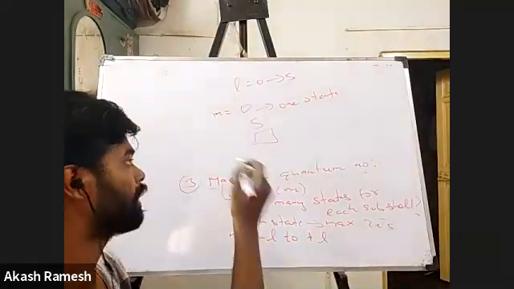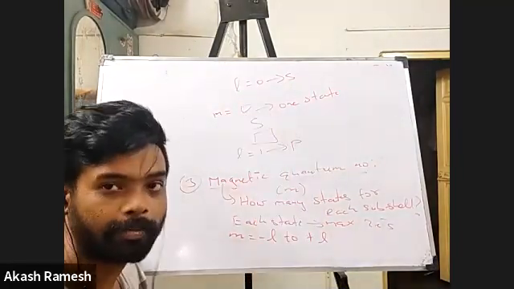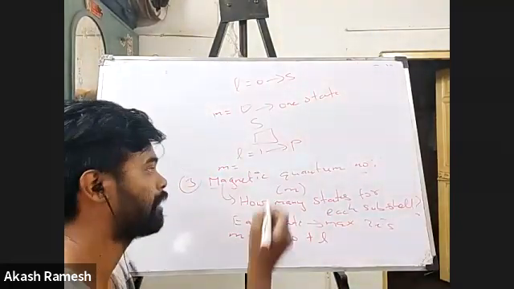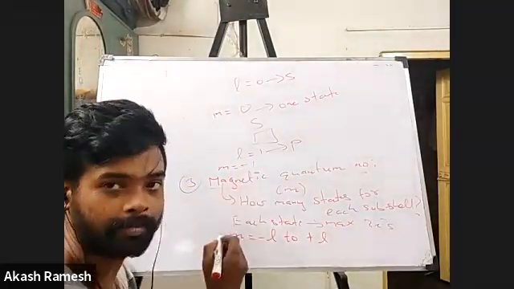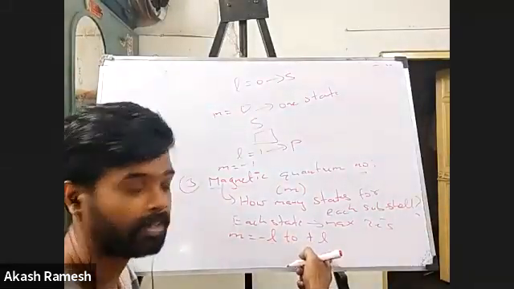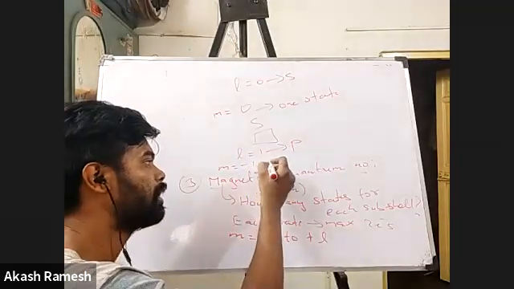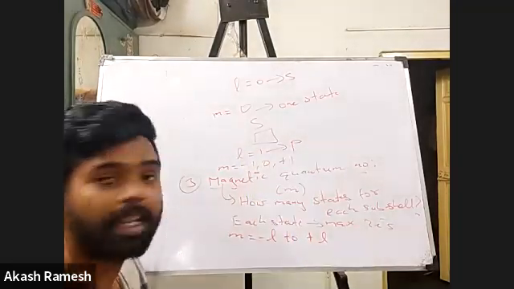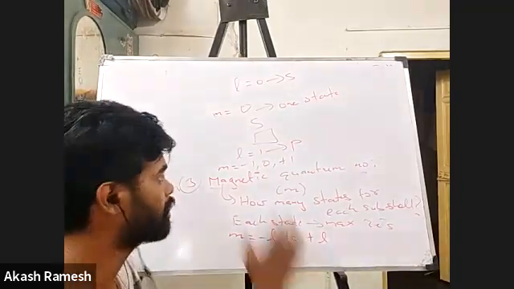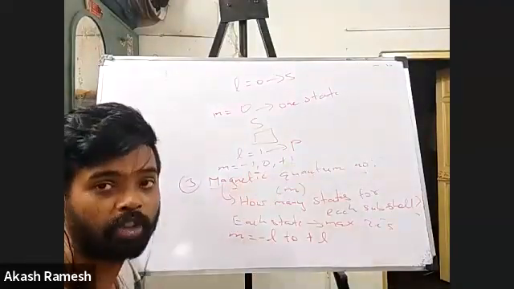Okay, so now when I go for l equal to 1, what does it correspond to? The p orbital, right? Now what are the m values possible? It starts with minus 1 and goes up to plus 1, basically minus l to plus l, right? So l is equal to 1, so it starts with minus 1, 0, plus 1. These three are the values possible for the magnetic quantum number, correct? l equal to 1 corresponds to m values of minus 1, 0, and plus 1, right?